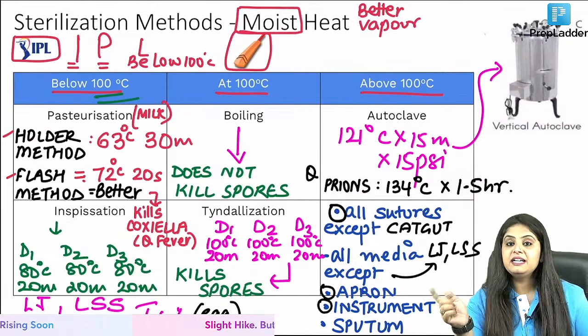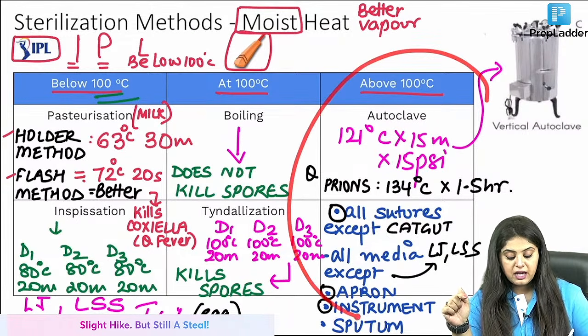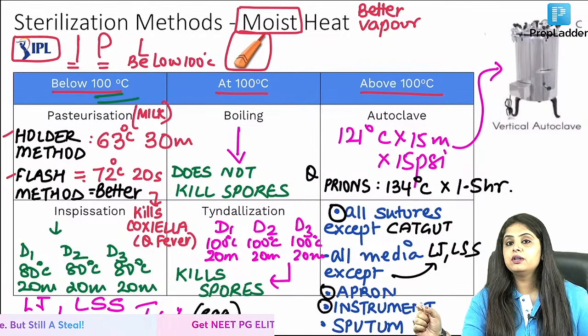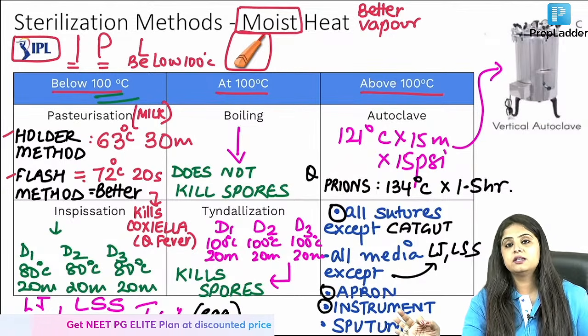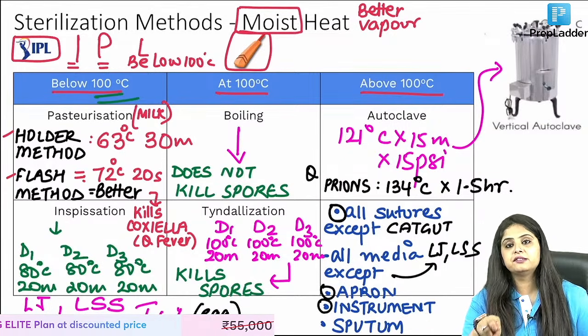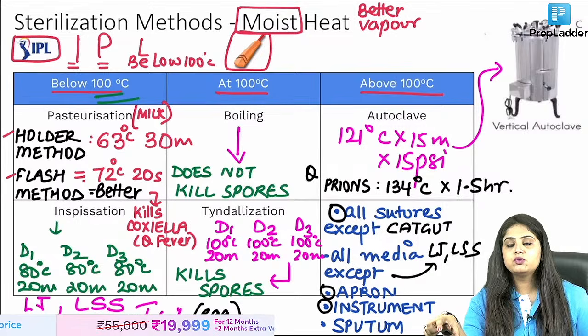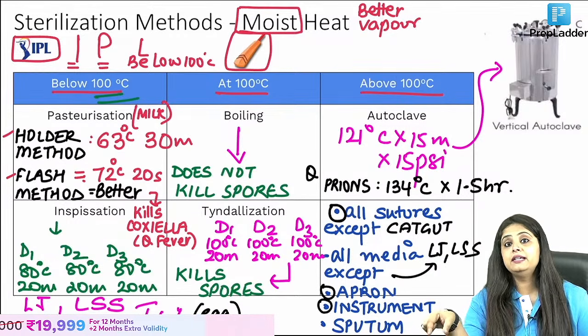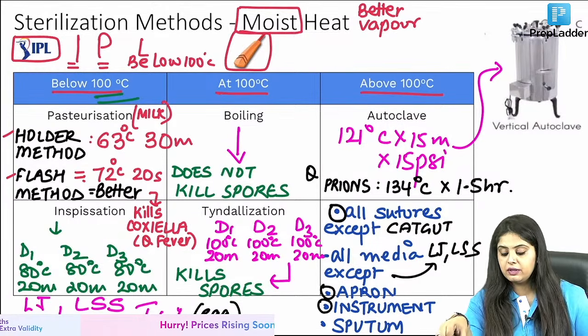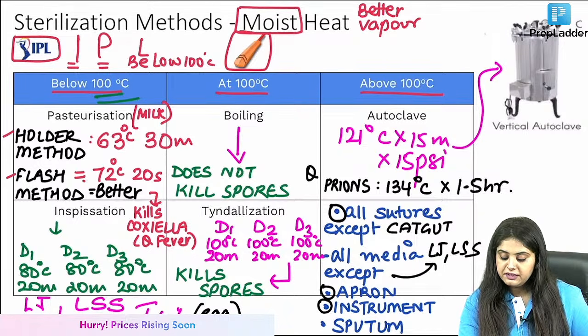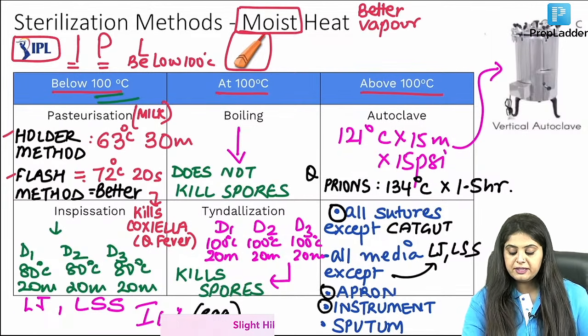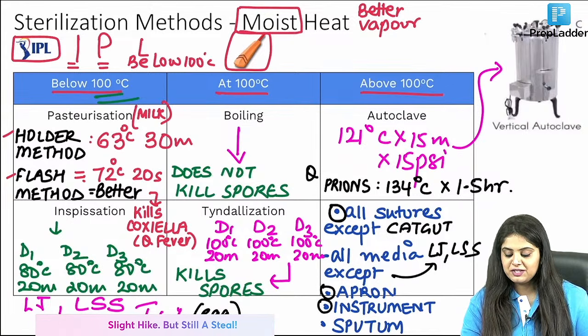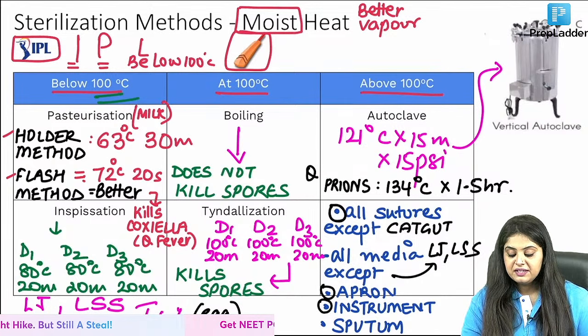Before I move on, completing the previous question: sharps, can they be put in an autoclave? I have told you in detail, yes, scissors are opened and put in a separate pouch. But is it the most ideal method of putting sharps in an autoclave? If I ask you, so I can see, is it the most ideal method? Don't answer that question, answer my question first. So now, yes, is it the ideal method?